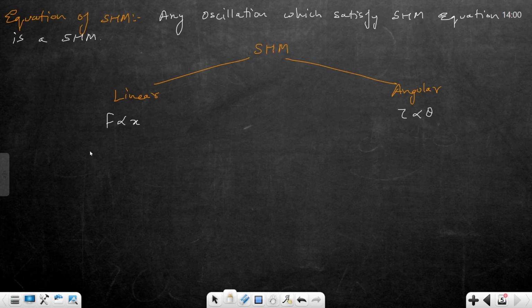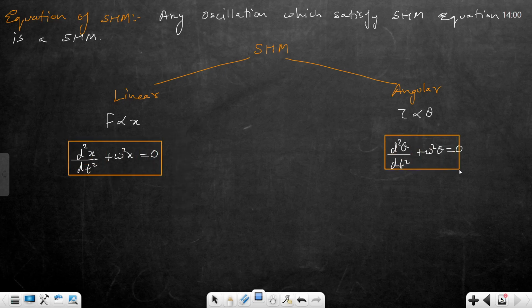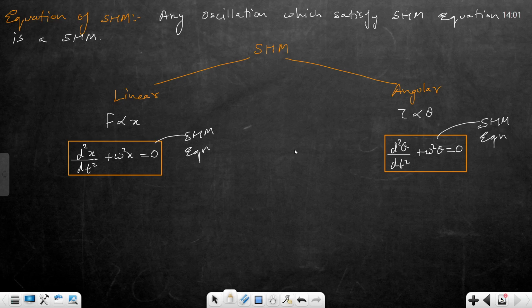And the SHM equation will be d2x by dt square plus omega square x is equal to 0. And for this one, d2 theta by dt square plus omega square theta is equal to 0. Now you may feel that suddenly what has come, what a bomb has burst. No, you have to learn this equation. These are the SHM equations. Clear? Is it clear?